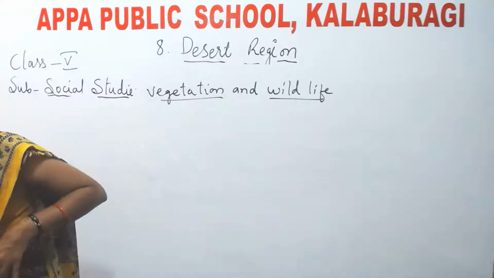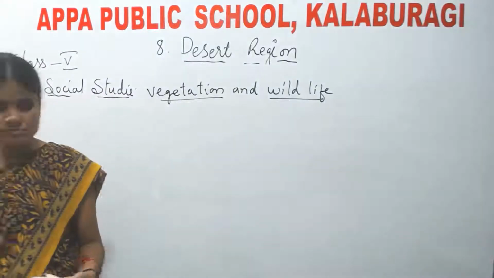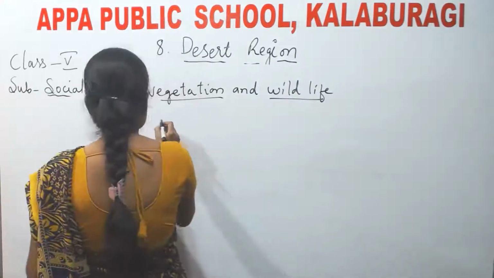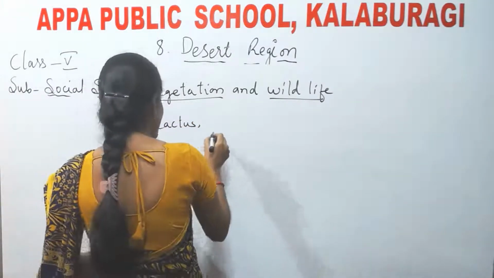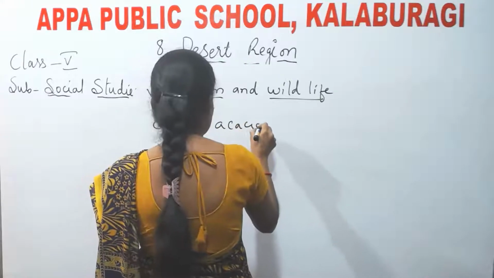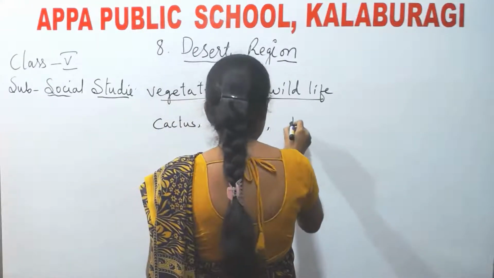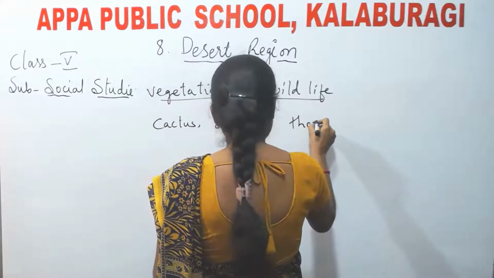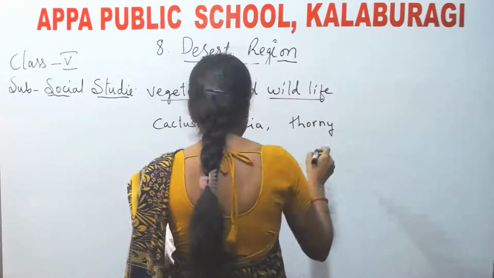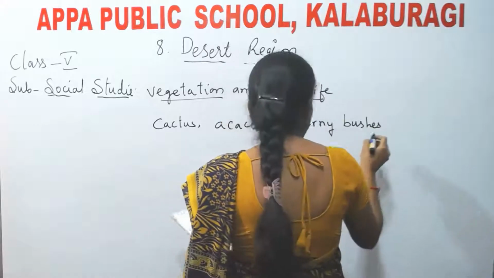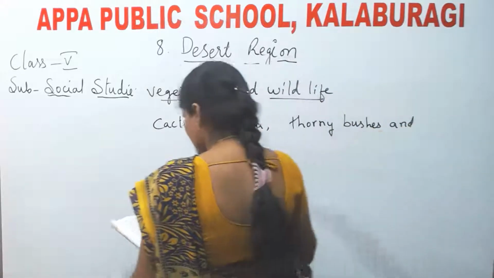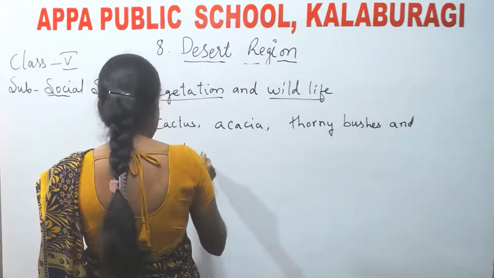Okay, say cactus, acacia, thorny bushes, and baobab.